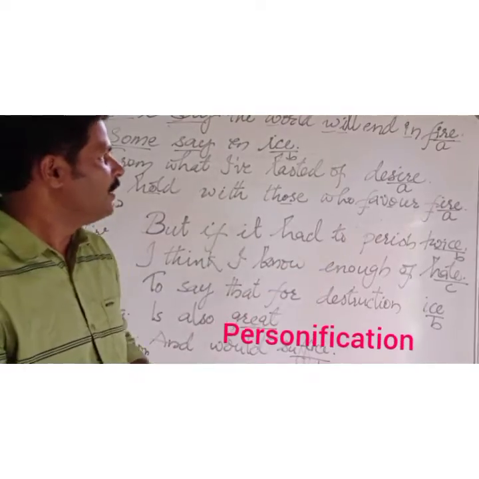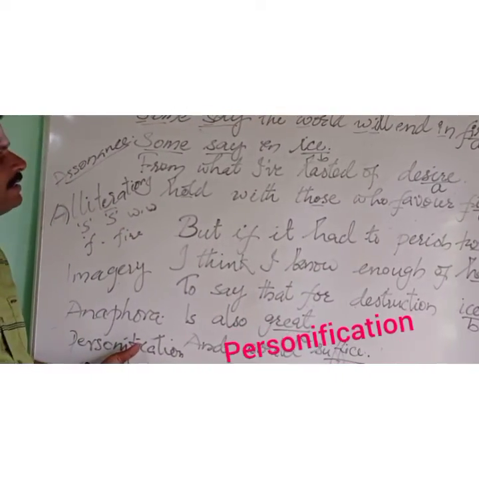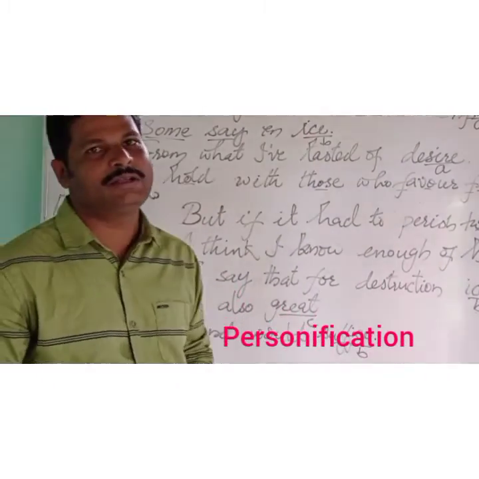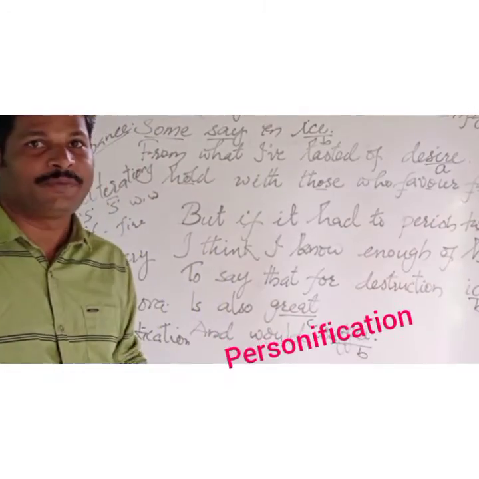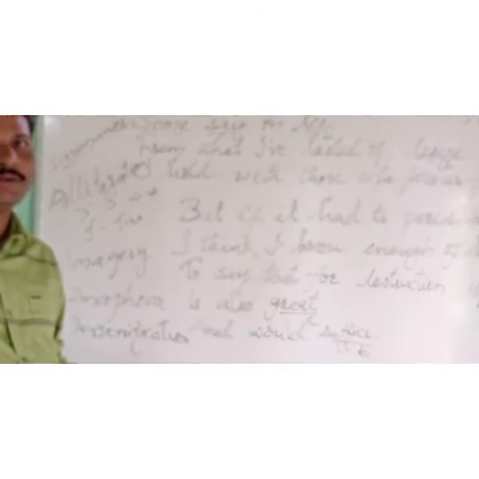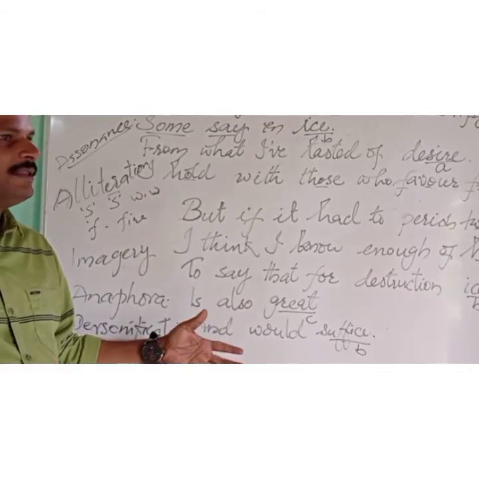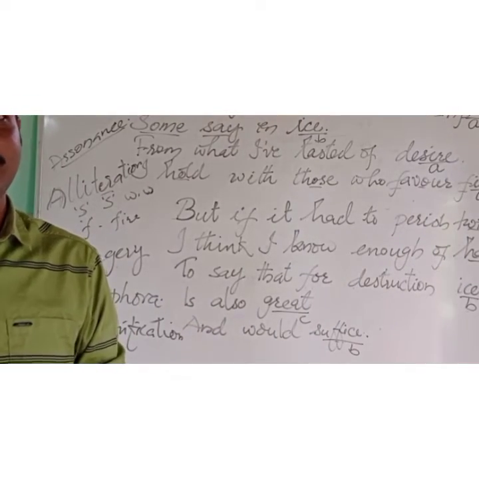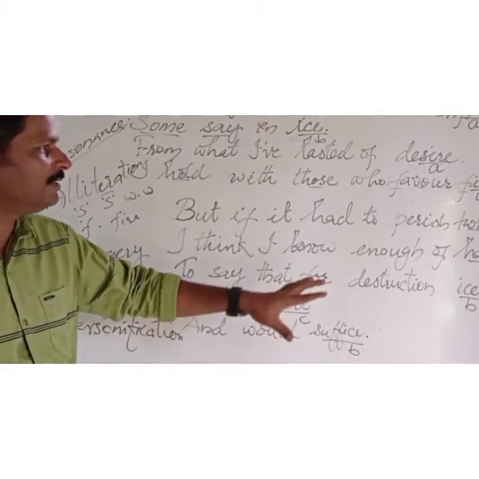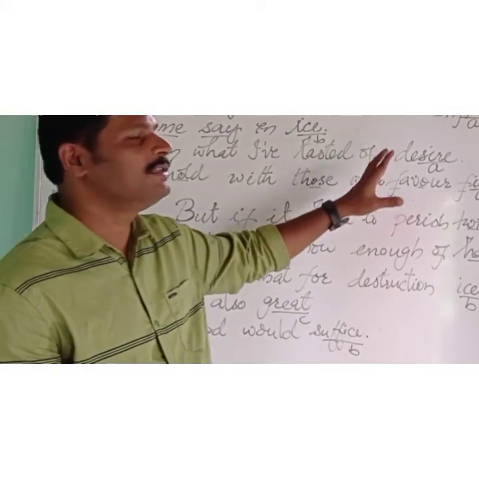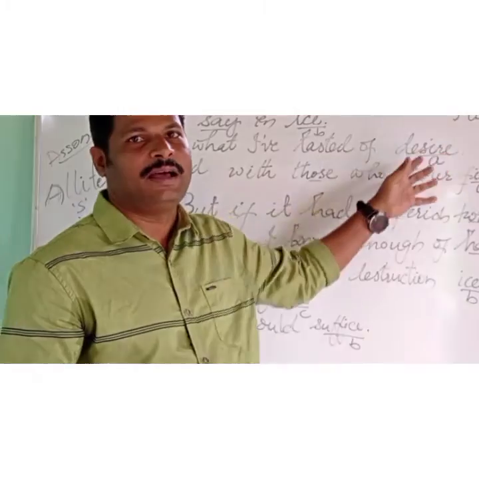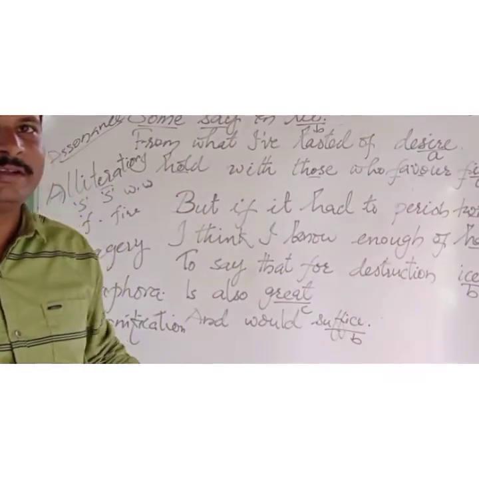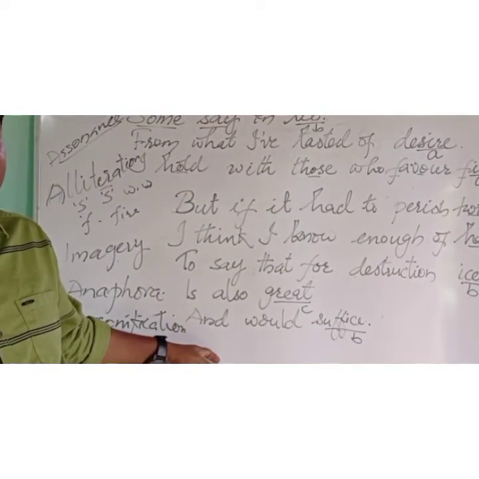So, as personification in this poem, the poet has used two words here, fire and ice, and they have the power to destroy, like human emotions. They are given life when we come to emotions or feelings in humans. So the human emotion is attributed to fire and ice. So that is the personification technique used in this poem. Okay, fine.